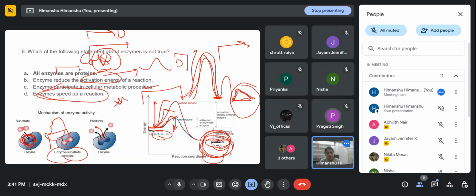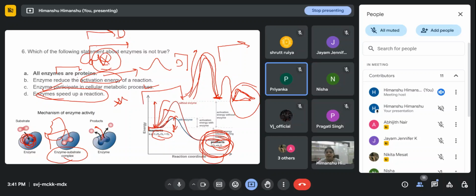Anyone else? Ma'am, in a few books it is given that all enzymes are proteins. In which book? In NCERT also, Biology NCERT, they said that all enzymes are proteins, but all proteins are not enzymes.